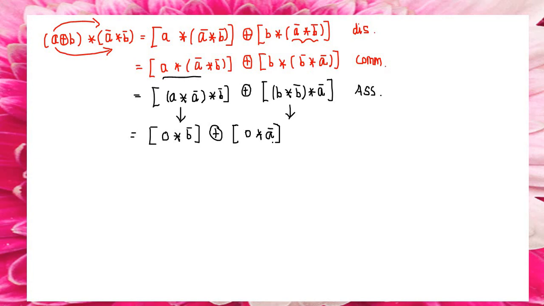Again it is in the form of multiplication, so anything multiplied by 0 will be 0 only. So 0, the next term also 0, 0 sum 0. So by addition, directly the answer will be 0. So the left hand side, A direct sum B star A bar star B bar, definitely will be 0.